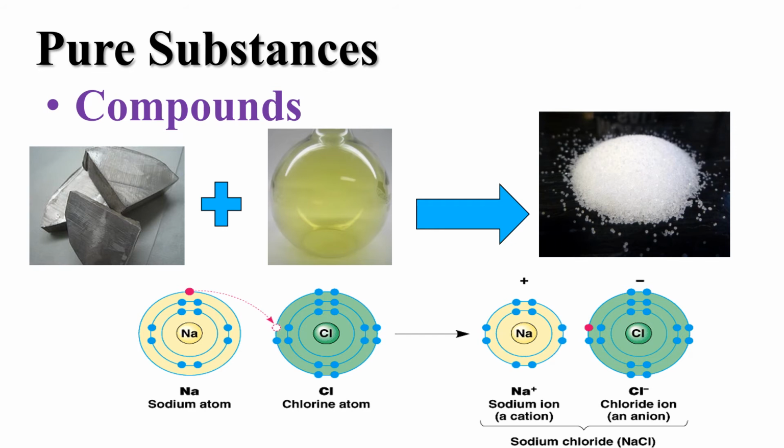So for instance, here we have sodium metal on the left. It's silvery. It is a metal, kind of soft. Sodium is an explosive. It explodes in water. It's very flammable when it comes into contact with water. It's a pretty dangerous metal. You have to keep it way away from water. Next to that is chlorine gas. Chlorine gas is very, very corrosive. It can be poisonous. It's toxic. You don't want to get into contact with chlorine gas.